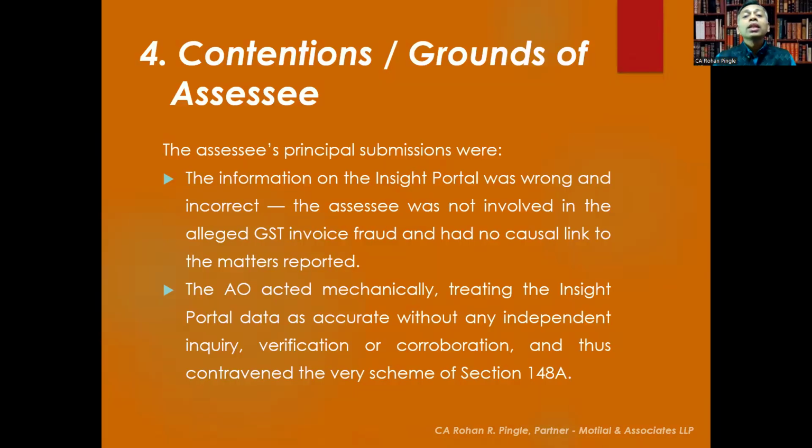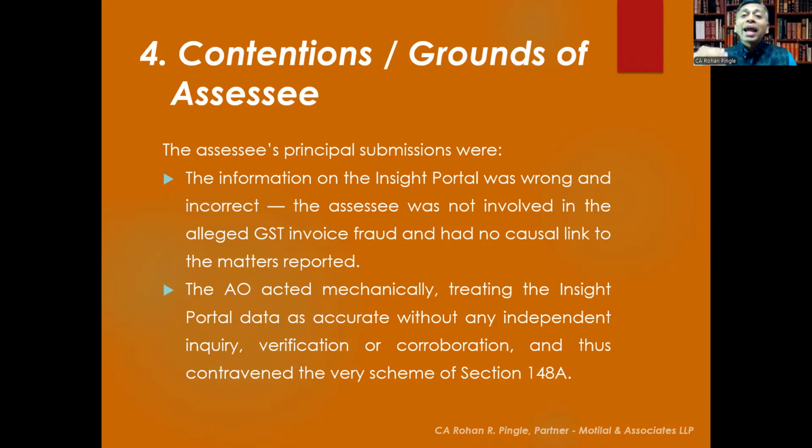Let's see what are the contentions and grounds by the assessee. The assessee's principal submissions were that the information on the insight portal was wrong and incorrect. The assessee was not involved in the alleged GST invoice fraud and had no causal link to the matters reported.